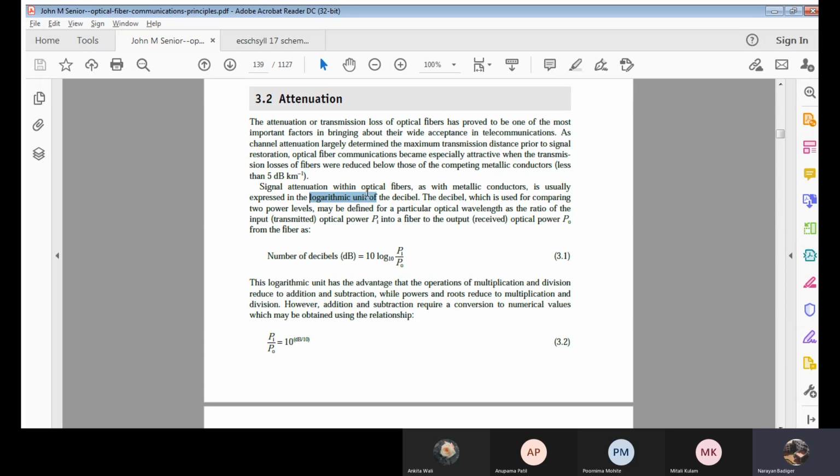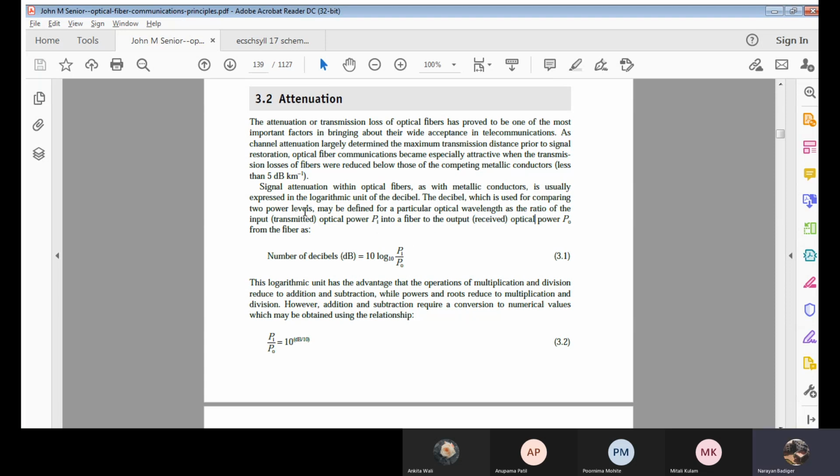Now, how it is defined is Pi by P naught. What are Pi and P naught? Pi is the input power or the transmitted power, and P naught is the output power or the received power.